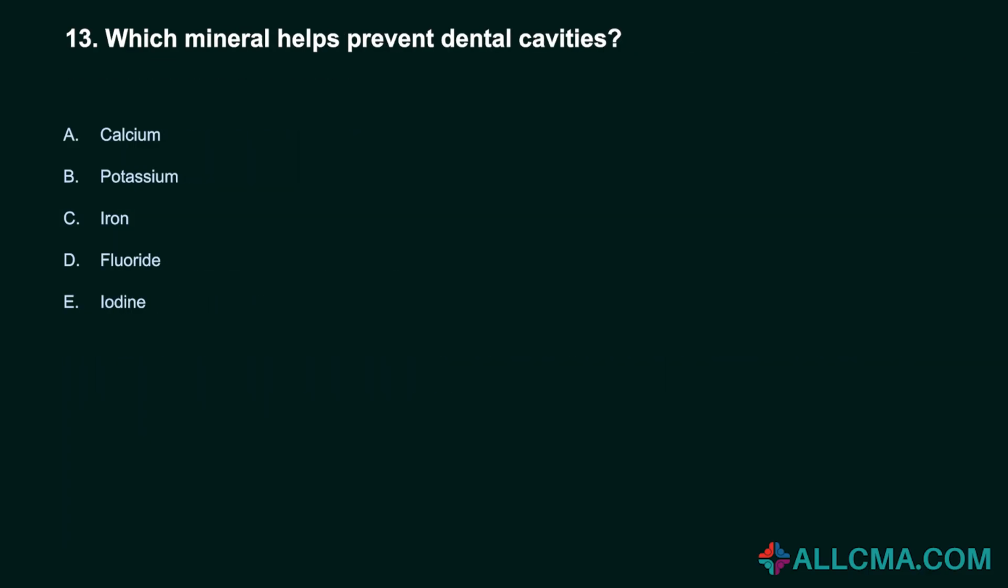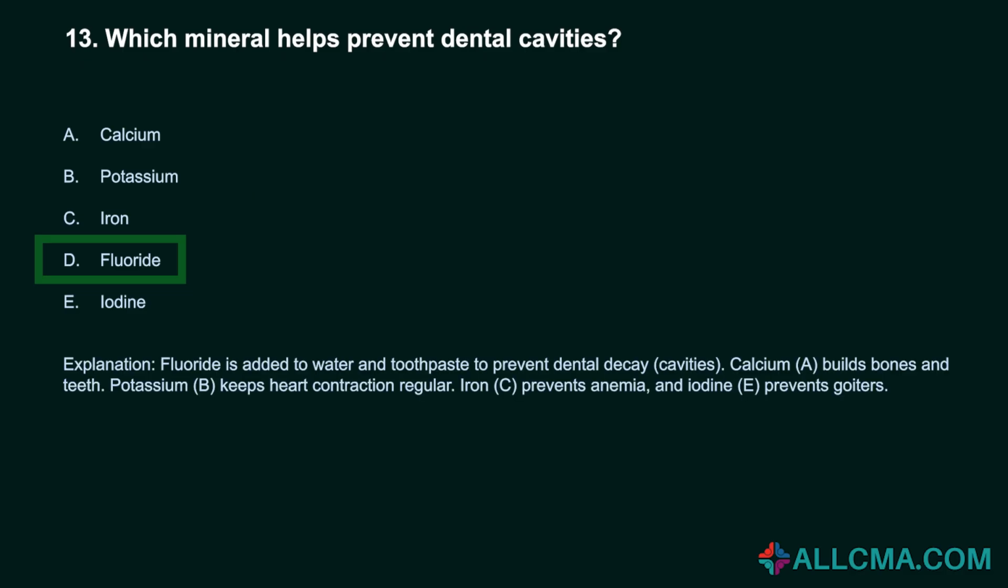13. Which mineral helps prevent dental cavities? A. Calcium. B. Potassium. C. Iron. D. Fluoride. E. Iodine. Correct answer, D. Fluoride. Fluoride is added to water and toothpaste to prevent dental decay, cavities.